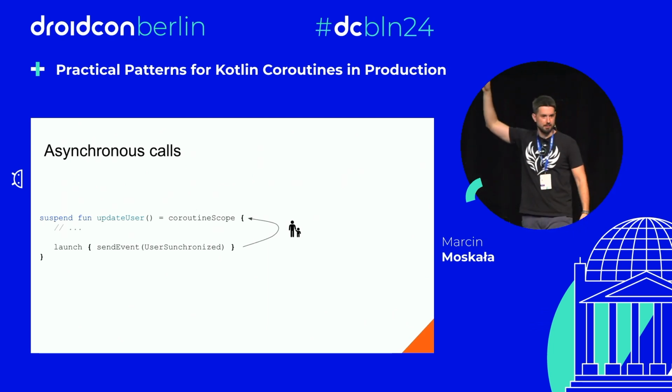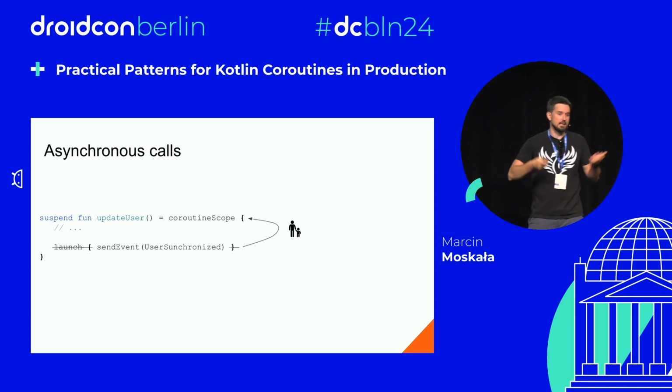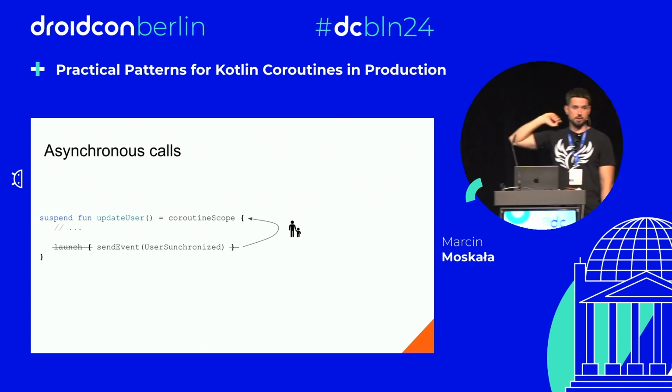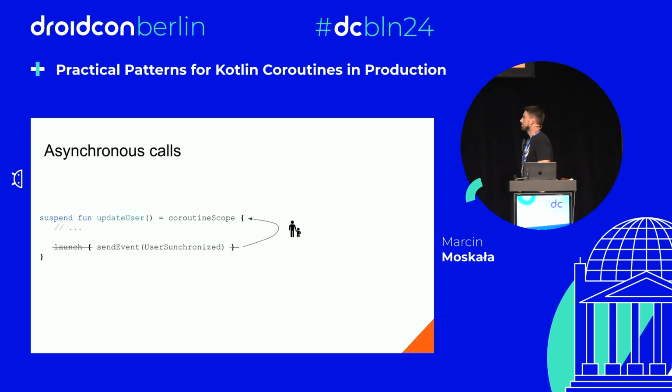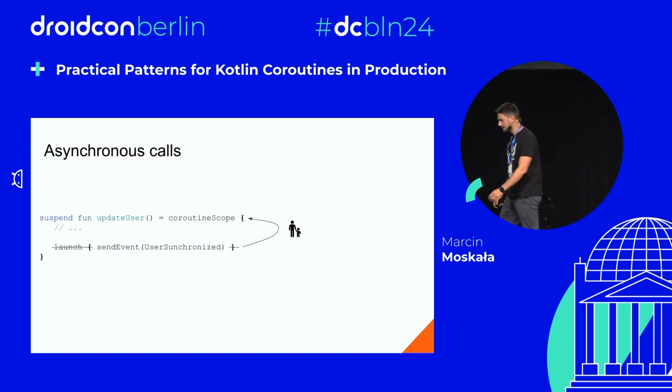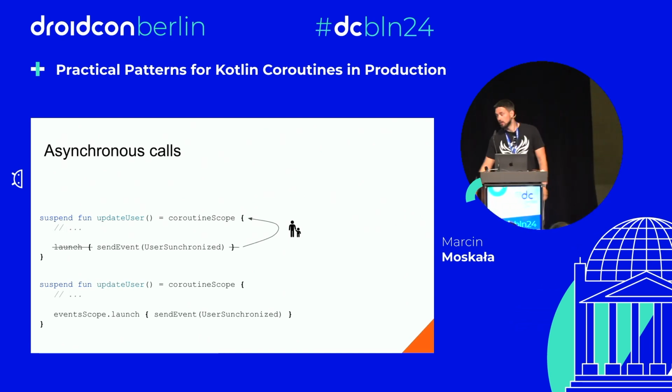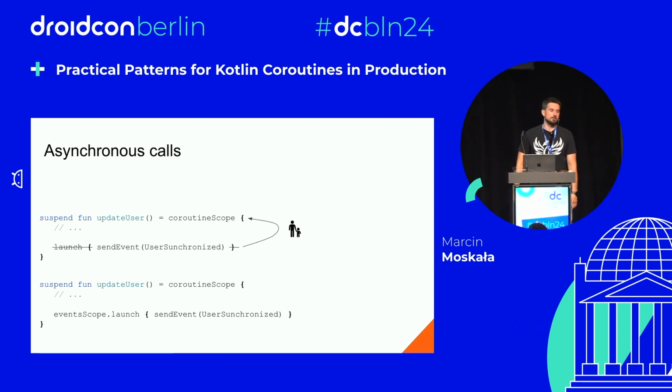So this is nonsense. This is a mistake. You could remove this launch from here, and the result would be exactly the same. You're starting launch, and you immediately await its completion. So that's a common mistake. Remember, coroutineScope awaits for its children, so pretty often calling launch inside of it has little sense. If you want it asynchronous, you need to start it in some other scope. Some event scope, application scope on Android pretty often, or viewModelScope in view models. Then this launch is a child of this other scope, and this other scope needs to wait for its children. The coroutineScope does not need to worry about it.